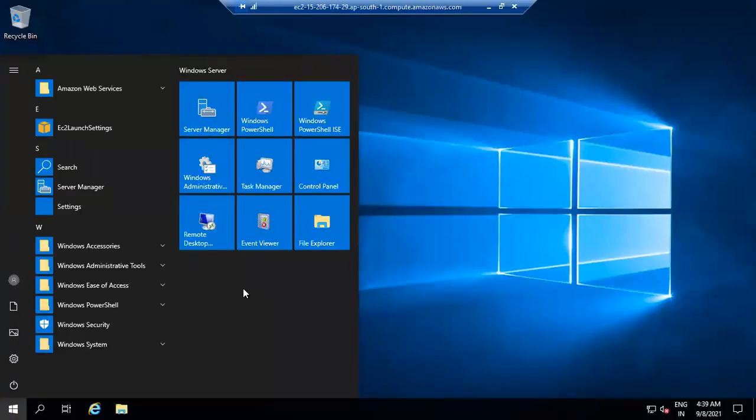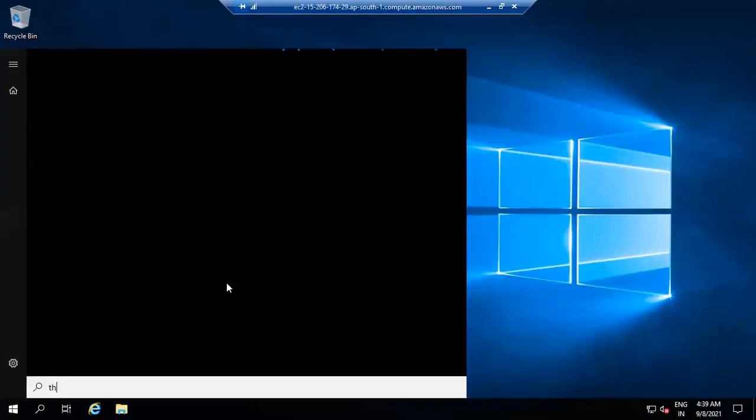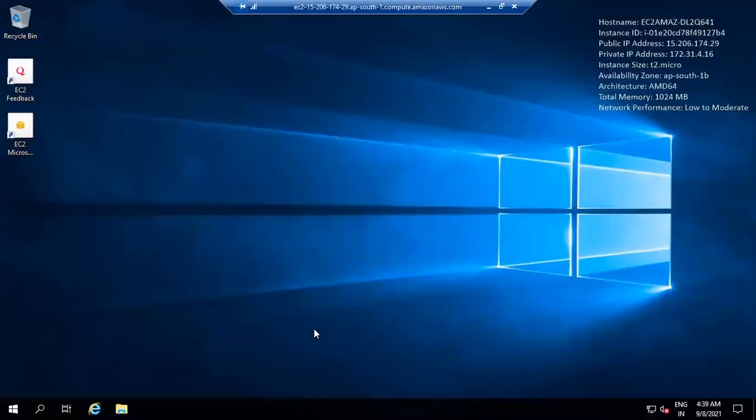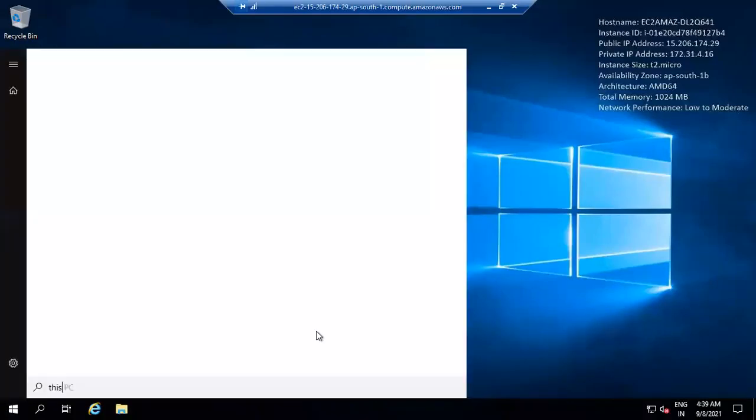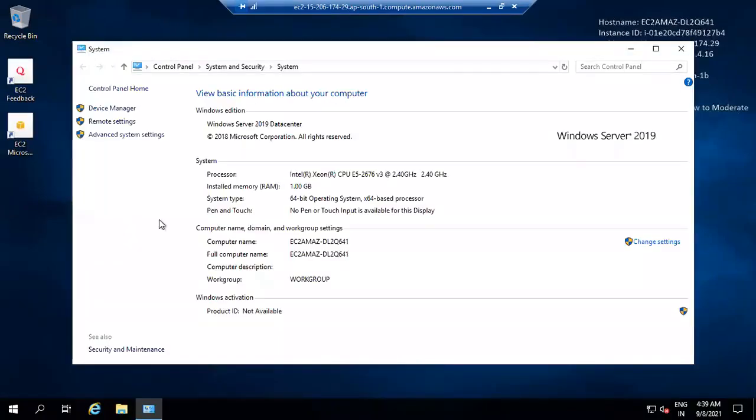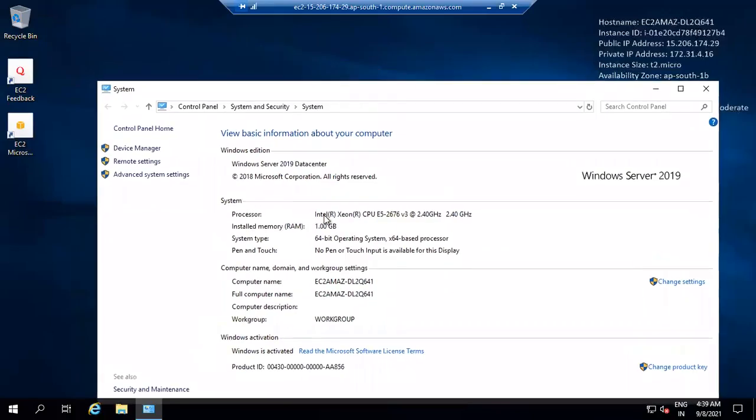Go to this PC. Let's look at the hardware configuration of this remote machine. This PC, go to properties. You can clearly see this particular Windows machine comes with how much memory? 1 GB RAM. Clear? And how many processors? One processor, Intel Xeon processor. Okay, we are using the processor of AWS data center.